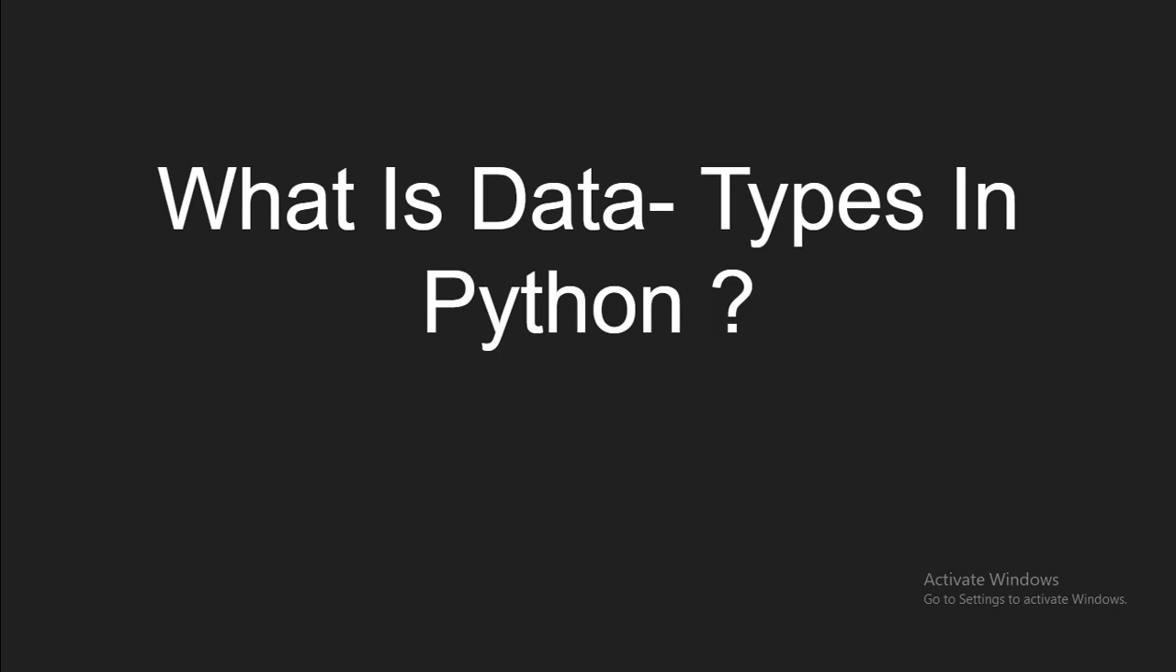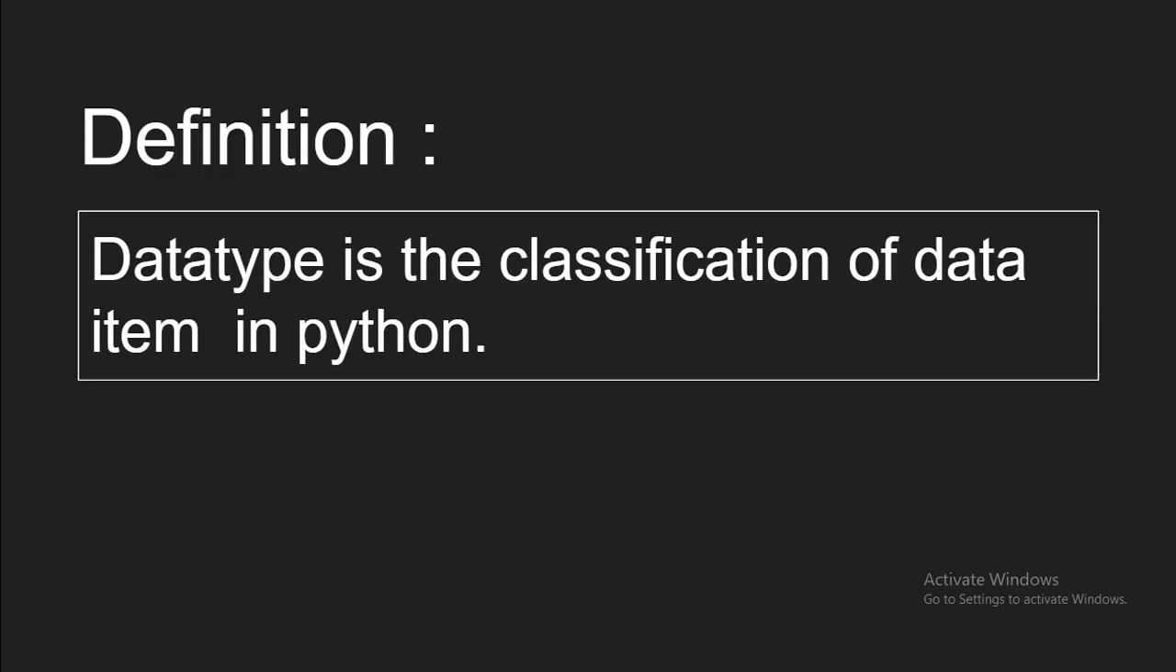So what is the definition of a data type? As the name suggests, it means there are different types of data available. A data type is the classification of data items in the Python programming language. Basically, we divide data into categories based on the type.